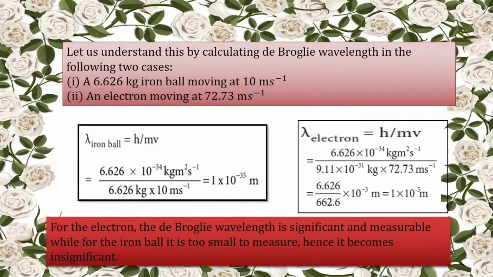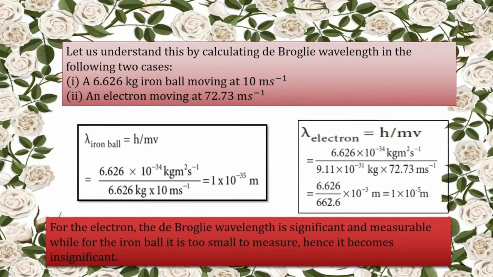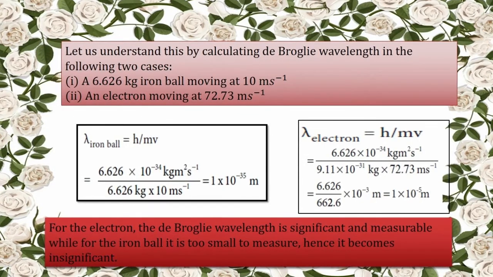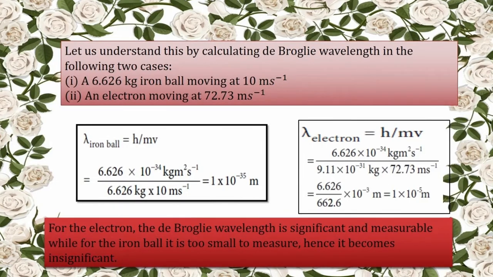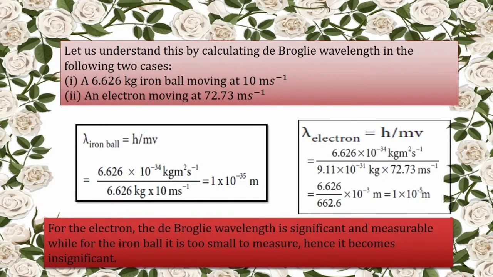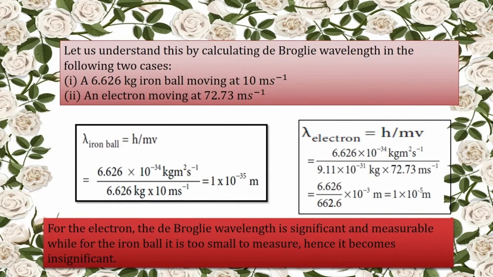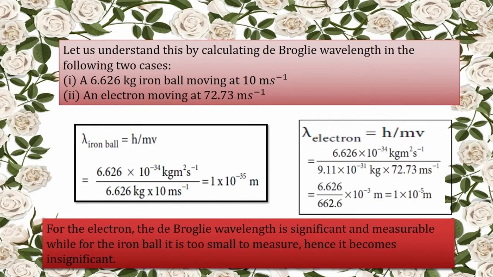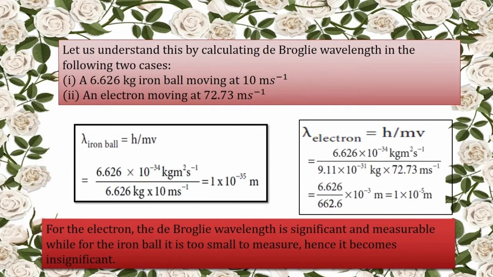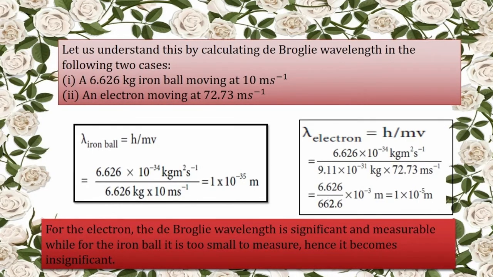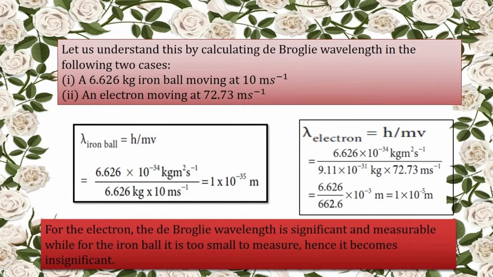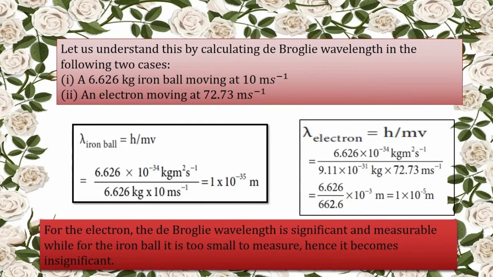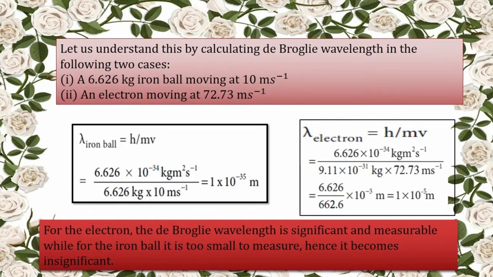Now let us calculate the de Broglie's wavelength for an iron ball which is weighing around 6.626 kg and moving with a velocity of 10 meter per second. And next we will calculate the de Broglie's wavelength for an electron which is weighing 9.11 into 10 to power of minus 31 kg and moving with the velocity of 72.73 meter per second. Wavelength of iron ball is found to be 1 into 10 to power of minus 35